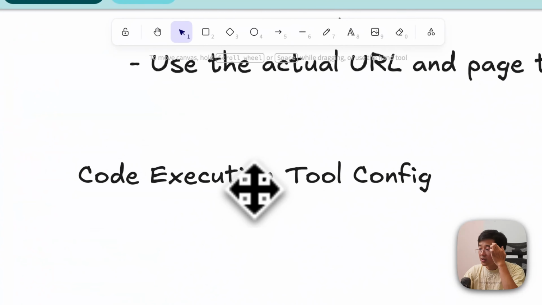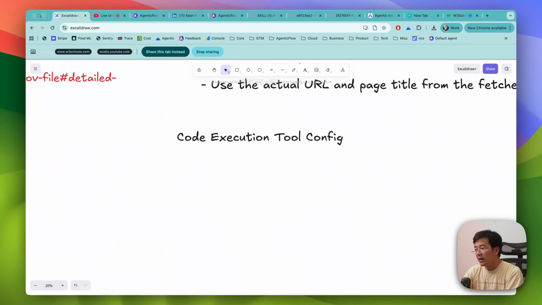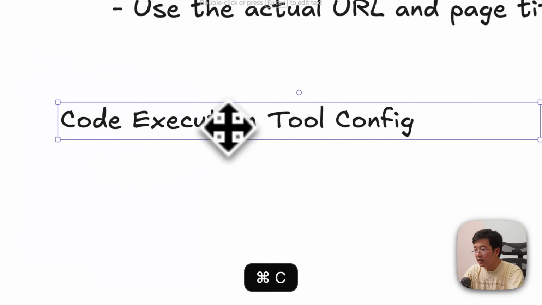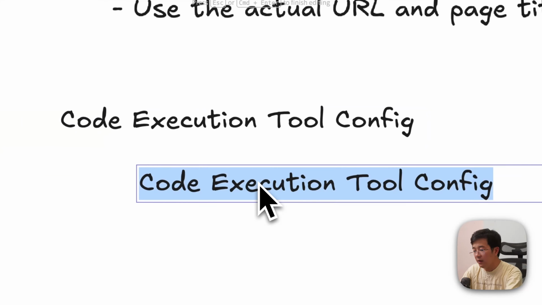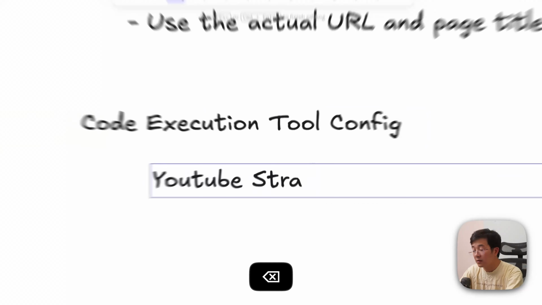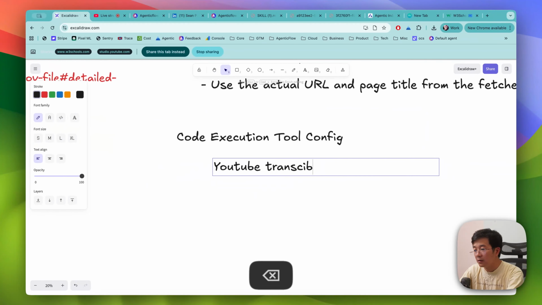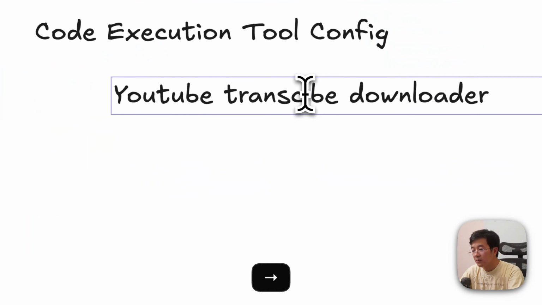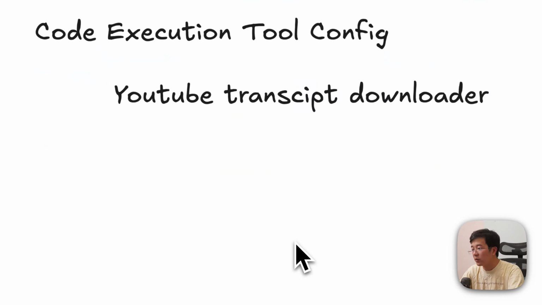Code execution is the ability that allows the agent to write a piece of code in order to do complex behavior. For example, like a YouTube transcribe. For example, like this one.